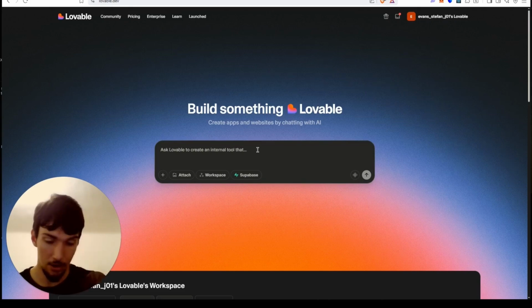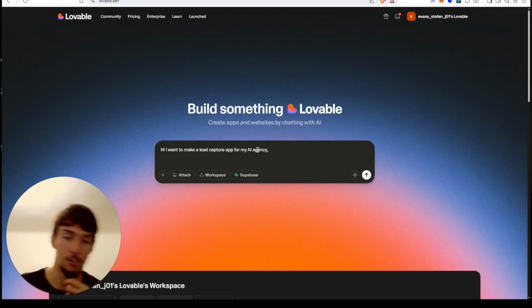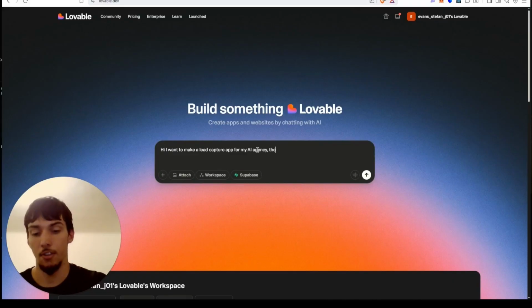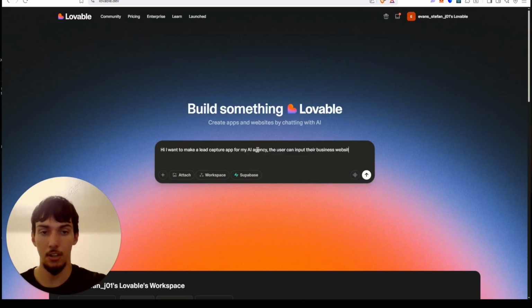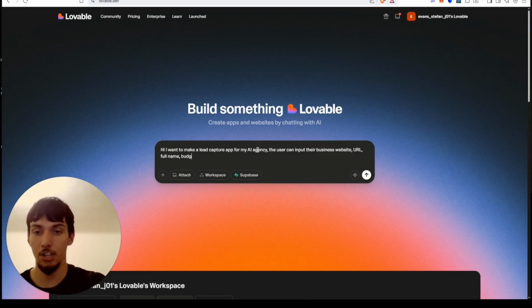So let's say I want to make a lead capture app for my AI agency. And let's say the user can input their business website URL, full name, budget, project type, and their business type.